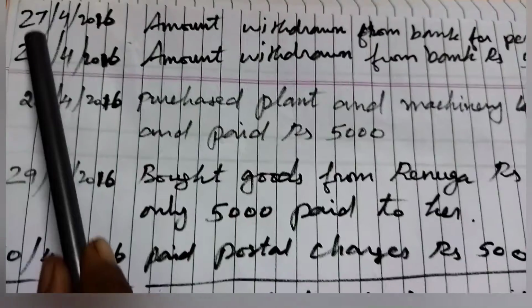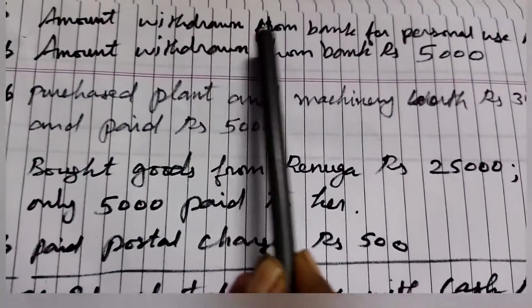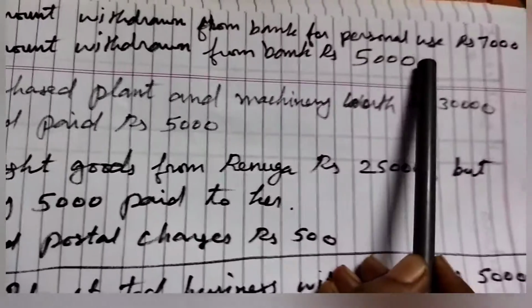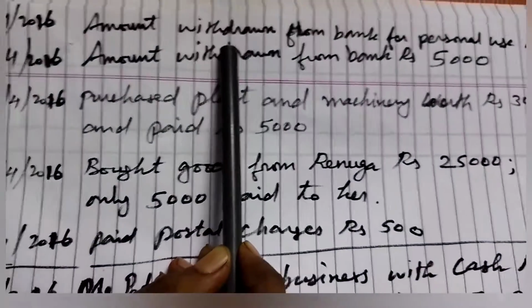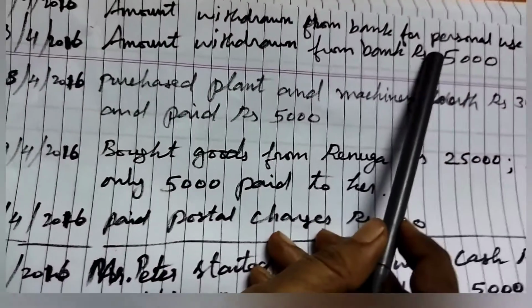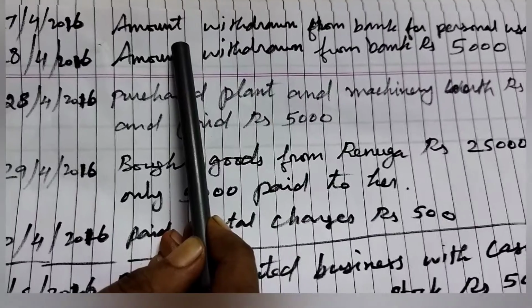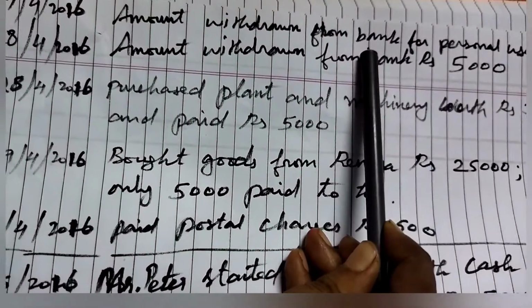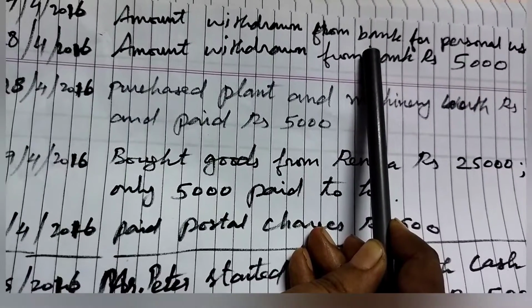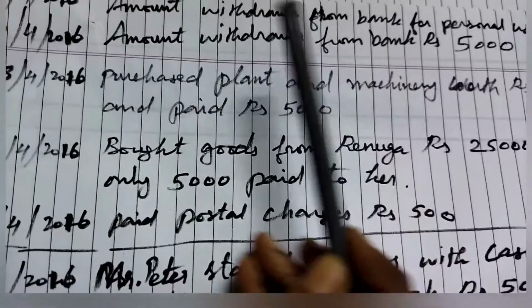27th April 2016, amount withdrawn from bank for personal use, rupees 7,000. Here amount withdrawn from the bank for personal use. So always withdrawn money by the owner means we have to debit the drawings account. But here from the bank he has given. So banker is the giver. So we have to give credit to the bank account. So drawings account debtor to bank account.